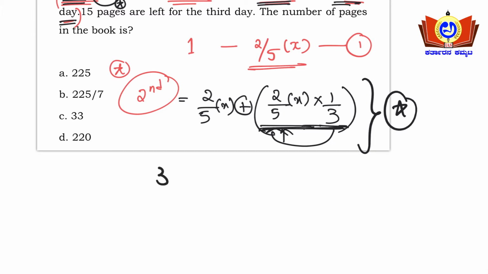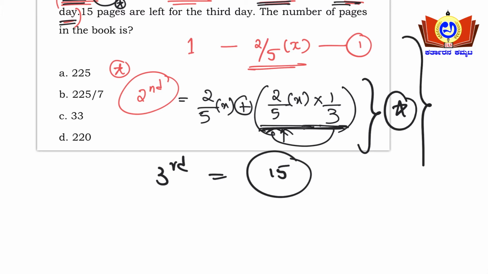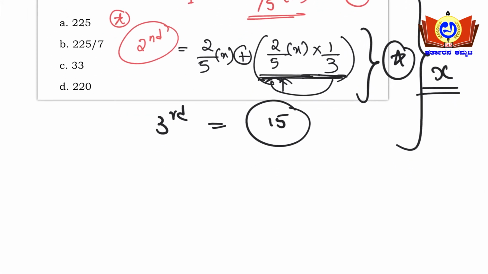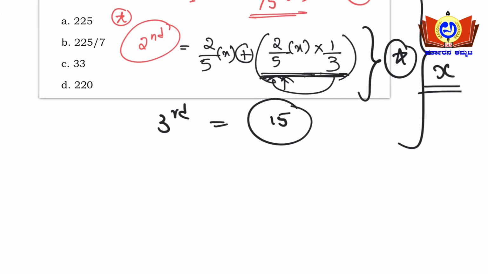On the third day, 15 pages are remaining here. If we add all these three equations, then we will get x, that is the total number of pages here. So I will be writing this here. See friends, actually 2/5 of the book he has been reading on the first day.